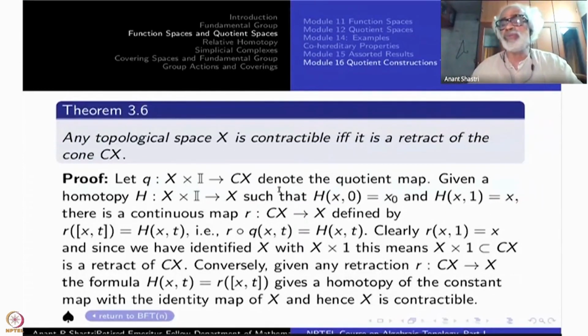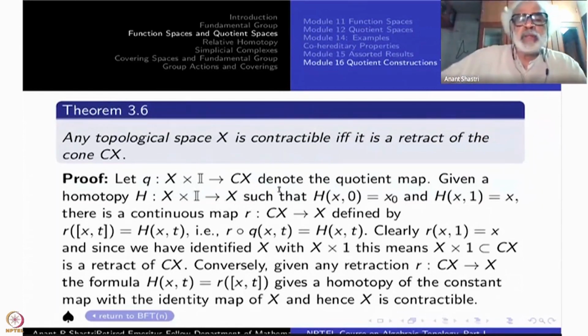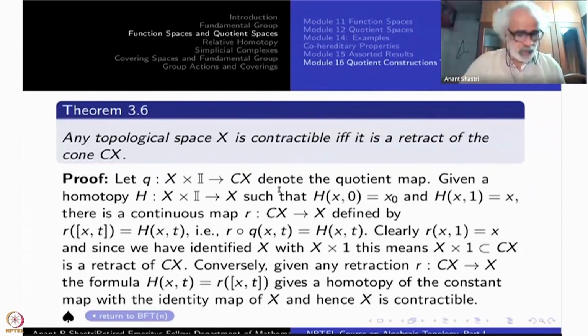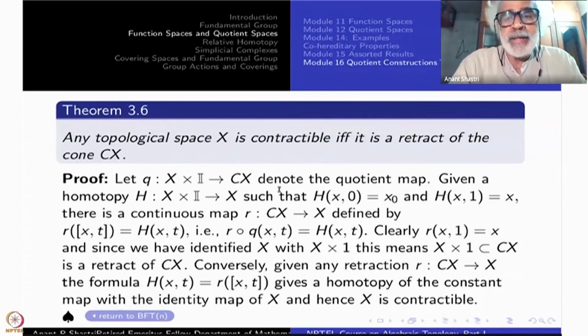Let us go through the proof of this. Take Q from X cross I to CX, which is the quotient map, namely X cross 0 being identified as a single point. This is just notation for the quotient map. Suppose now you have a homotopy H from X cross I to X, such that it is the constant map at the 0th level and the identity at t equal to 1.